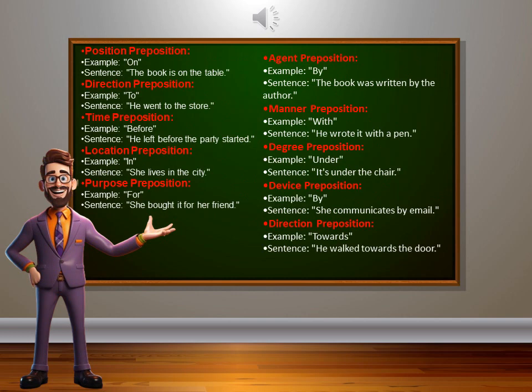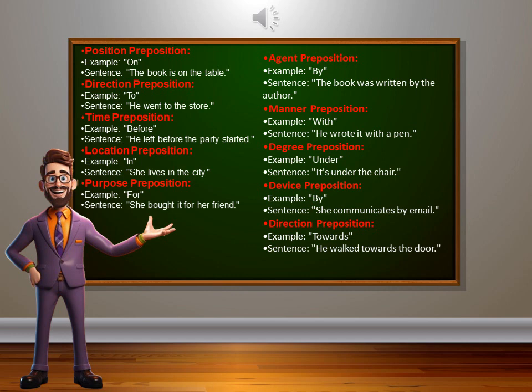Certainly. Here are examples of prepositions along with sentences that use them. Position preposition. Example: on. The book is on the table. Direction preposition. Example: to. He went to the store. Time preposition. Example: before. He left before the party started. Location preposition. Example: in. She lives in the city. Purpose preposition. Example: for. She bought it for her friend.